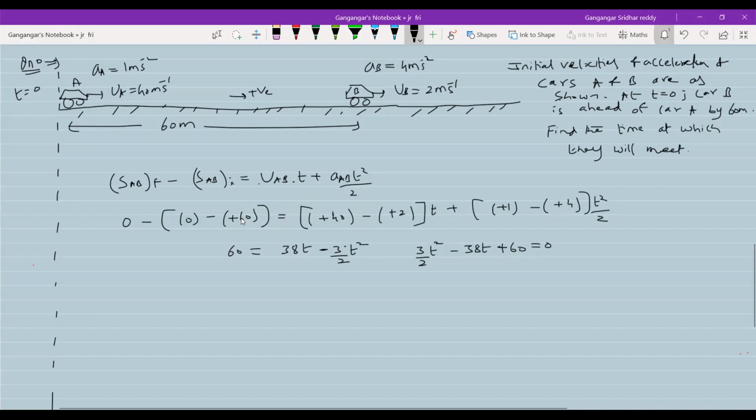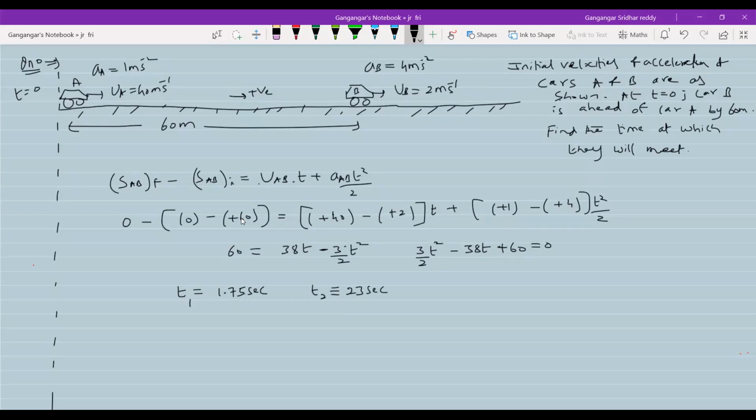Two times or one time? Anybody? Somebody says two times. Twice they'll meet, so 38 plus or minus 1.75 and 22.9, I'll make it 23. No problem, approximate. So twice they'll meet.